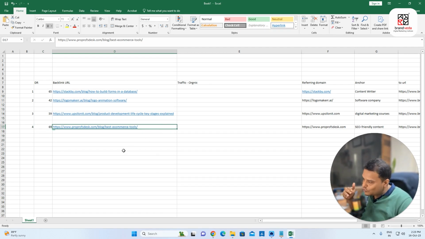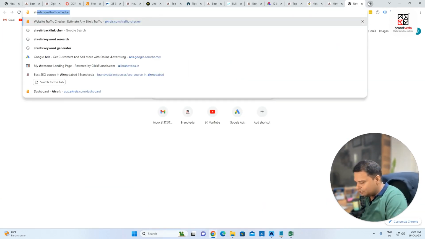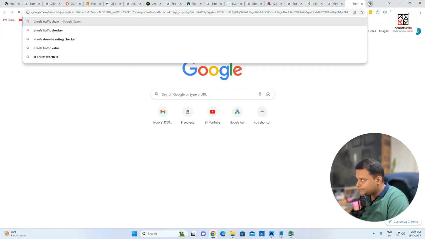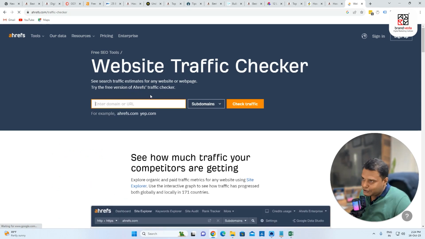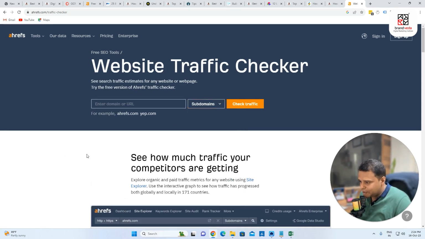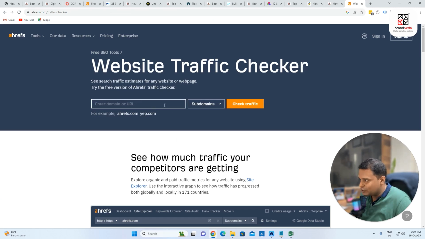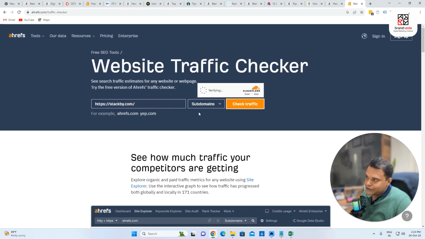I'm not saying all these 4 votes are very important, because any backlink greater than DR20 is very nice, very good. So the point is, relevancy is very important for me. Getting a backlink, relevancy is important. So let us check this, how much organic traffic they have. So I'll go to Google and search for Ahrefs traffic checker. I'll go here. So let us check some traffic. Probably we'll be able to do it for subdomains, but that's okay. Let us check how much traffic they have. So I'll copy this tag by. Let us check.